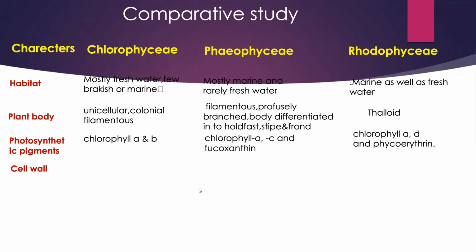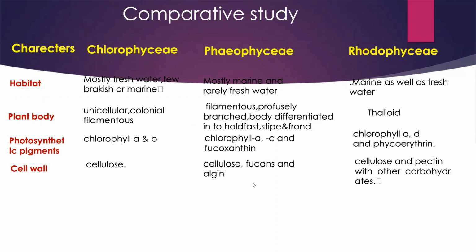Now about the cell wall. Cell wall is made up of cellulose in Chlorophyceae. In Phaeophyceae, along with cellulose, it contains fucans and algin. While in Rhodophyceae, along with cellulose, cell wall is made up of pectin with other carbohydrates. Next character, stored food. In Chlorophyceae, stored food is in the form of starch. In Phaeophyceae, stored food material is in the form of mannitol and laminarin, while in Rhodophyceae, it is in the form of floridean starch.